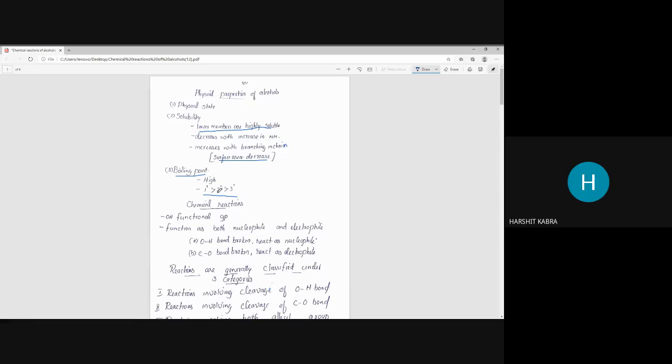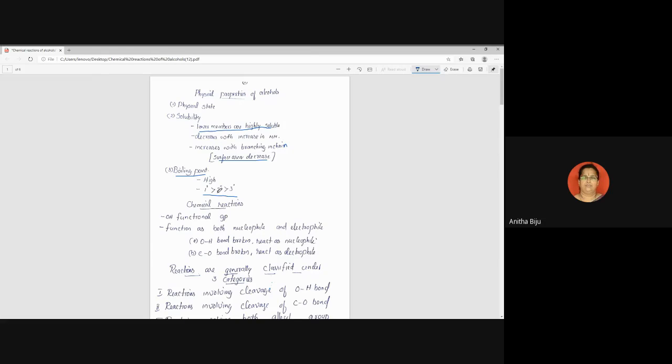Ma'am, branching increases. Correct. So when branching increases, what happens? How is it related to boiling point? Boiling point decreases. Why does boiling point decrease? Because surface area decreases. Correct. So I have already shown the answer in the previous topic. That's why I asked the question.